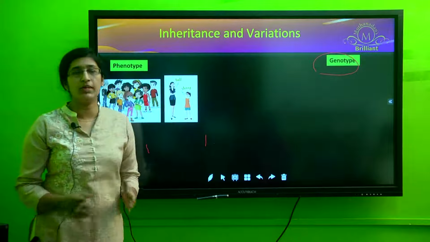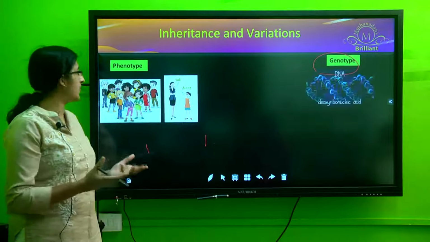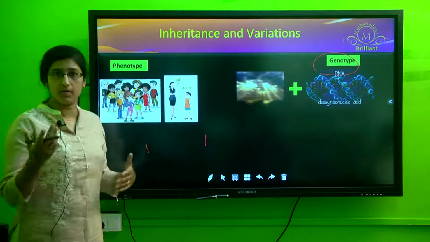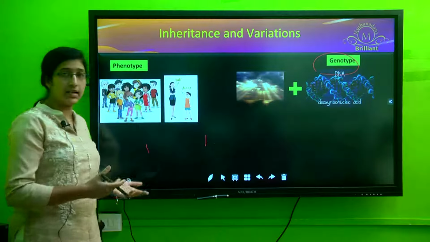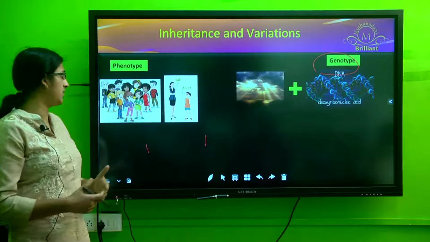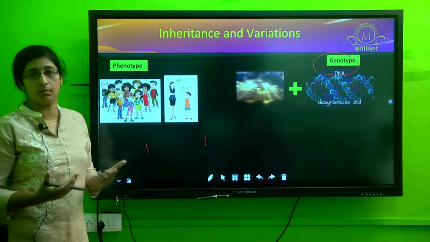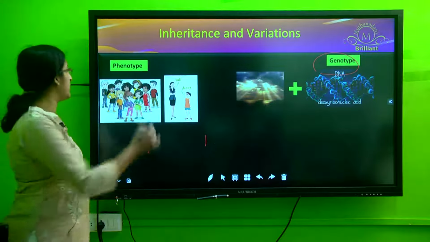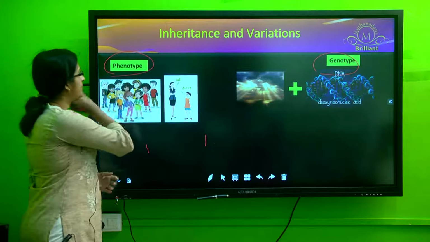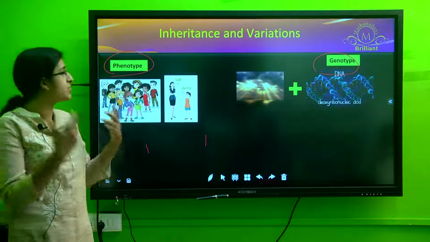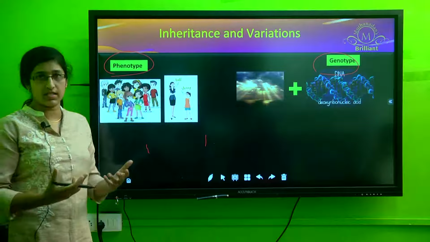if we look around, we can see different variations in people with respect to color, with respect to their height. Some are tall, some are short, some are the darker shade, some are much on the lighter shade with respect to their color. So many variations we see among others. Each of these characters is what we call a phenotype. Phenotype is any external characteristic you are seeing or any physiological aspect we are seeing.